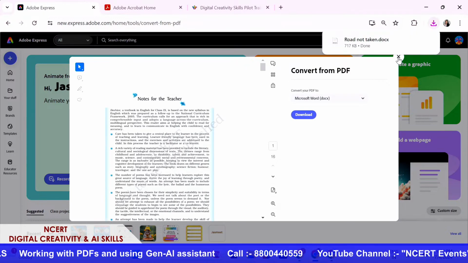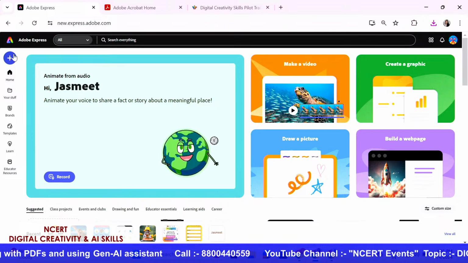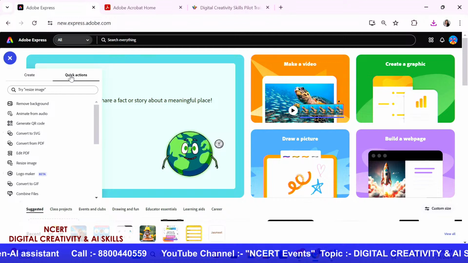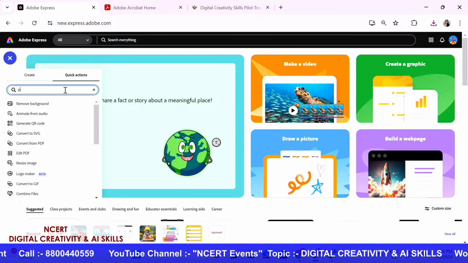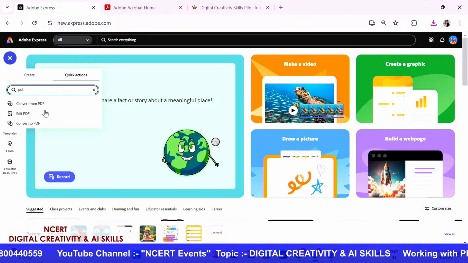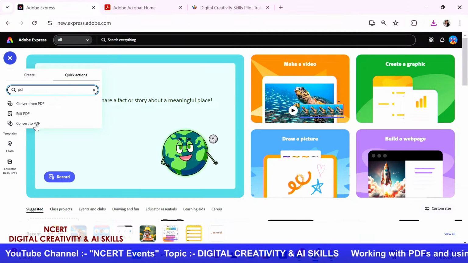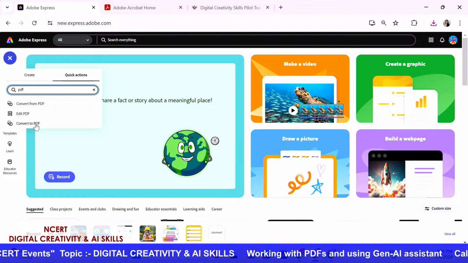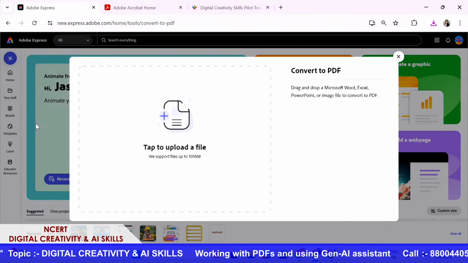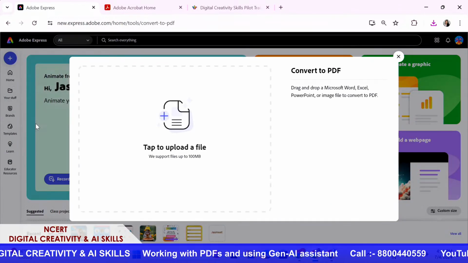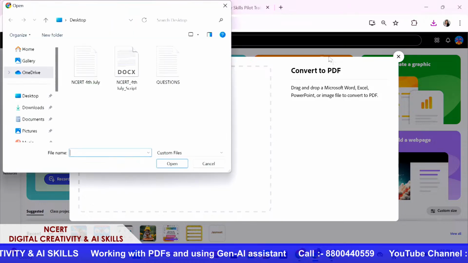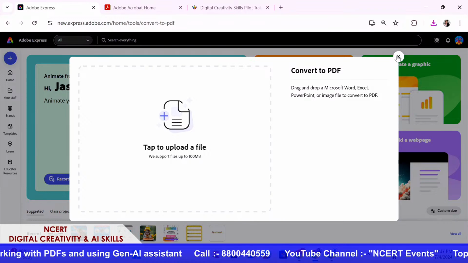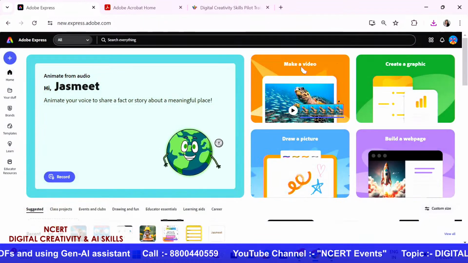Yeah. And similarly, a lot of times we have files that we want to convert from a Word doc or from a presentation to a PDF. So we could do that as well by saying convert to PDF. We could pick up our Excel file or Word file or PowerPoint presentations and say that I want to convert it to a PDF. So you could also do that in a similar manner. You can pick up any file and convert it to a PDF.